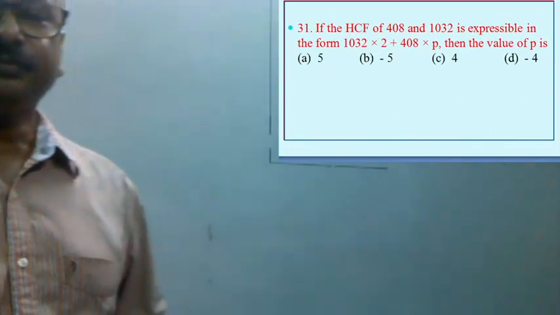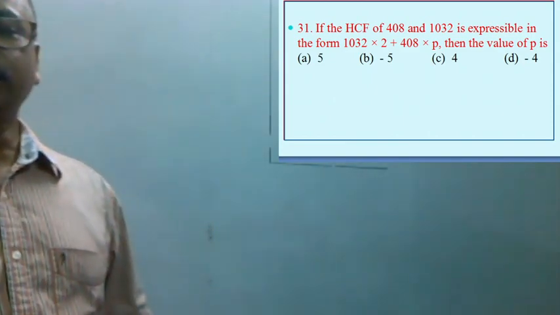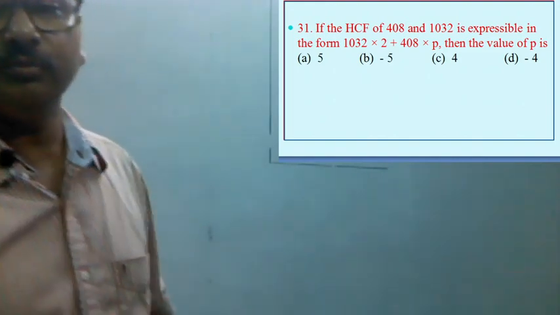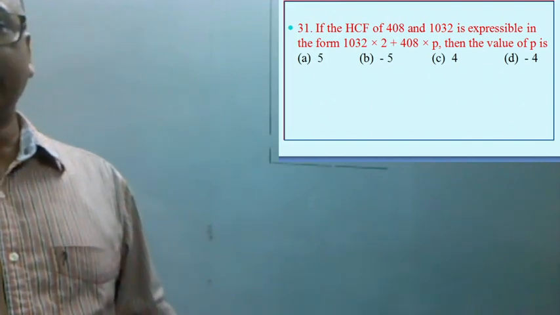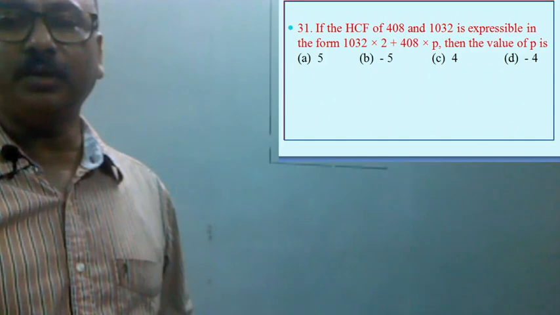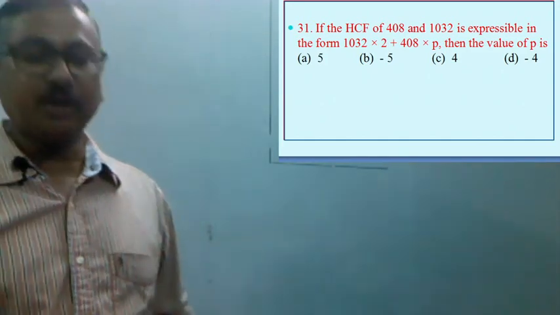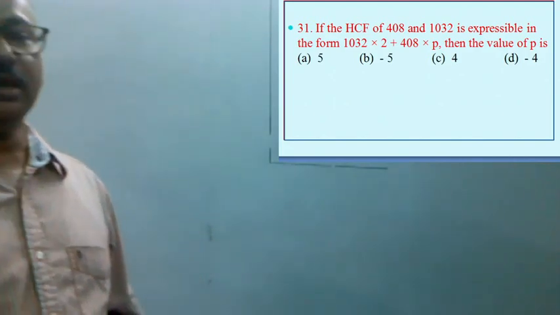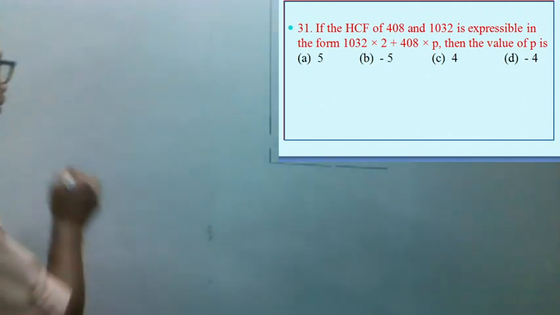Next question is, the HCF of 408 and 1032 is expressible in the form of 1032 into 2 plus 408 into P. Then the value of P is, that is, according to Euclid's lemma, the HCF of any two given numbers can be expressed as a linear combination of both the numbers. So here HCF of 408